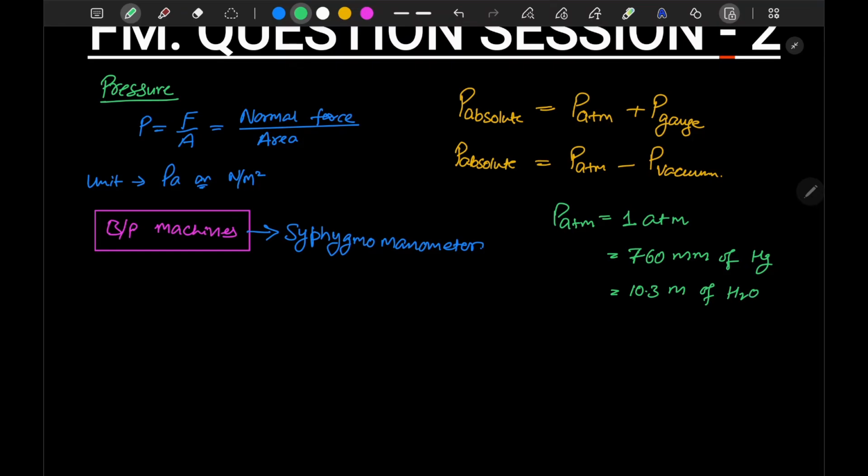We can also write 1 ATM as 101.325 kilopascal, and in terms of bar, I can write it as 1.01325 bar.